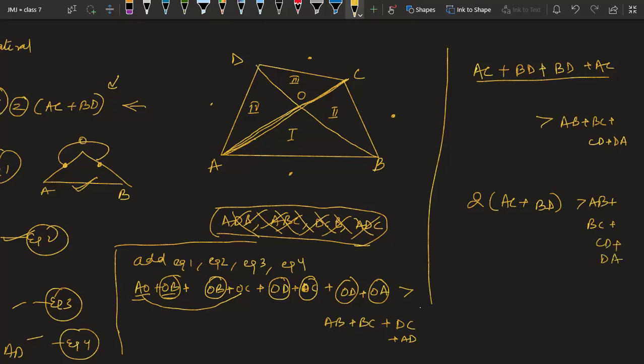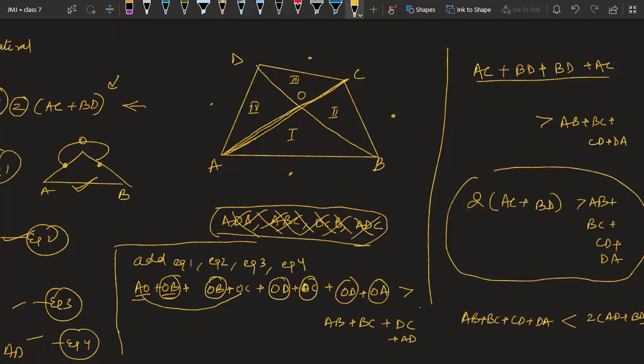This is the same as what was being asked in the question, only they have changed the order. In that they were saying we have to prove AB plus BC plus CD plus DA less than twice AC plus BD. So they are the same thing. You can see I have changed the inequality sign and we can reverse it like this.